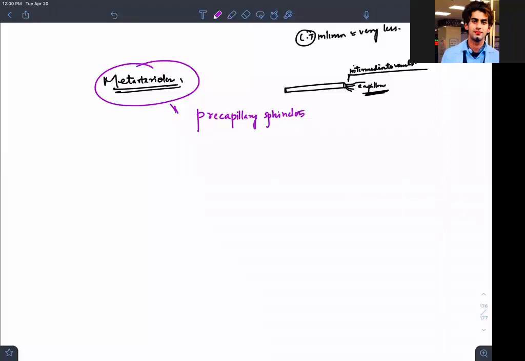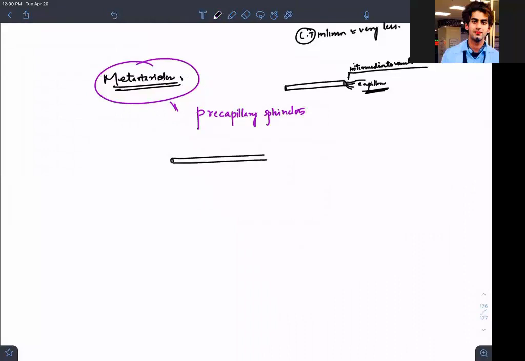Now, for example, I make 2 or 3 arterioles. This is an arteriole, another arteriole, another arteriole. Now these arterioles will give rise to capillaries.